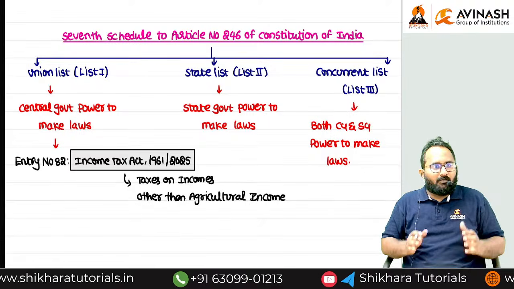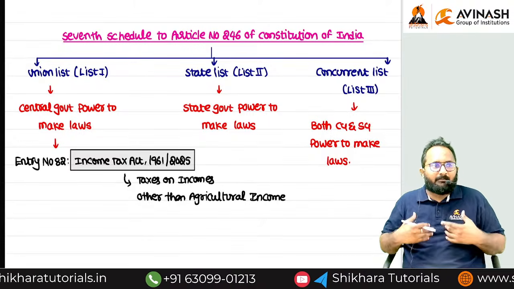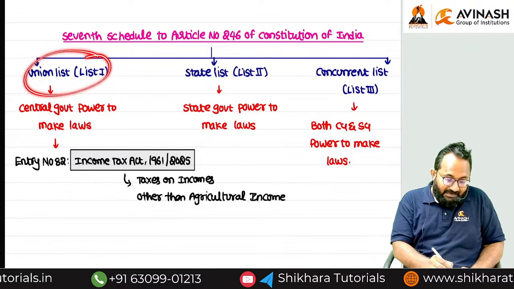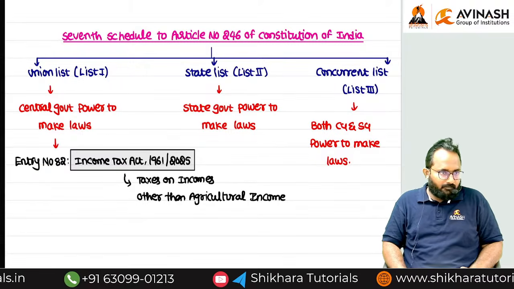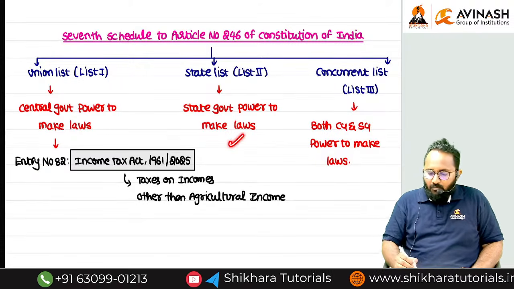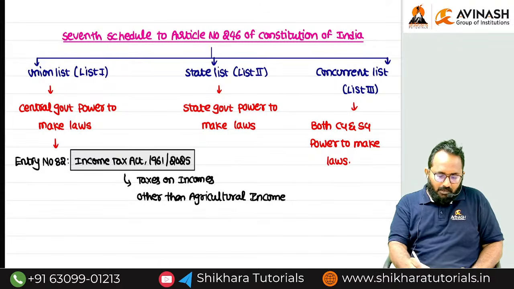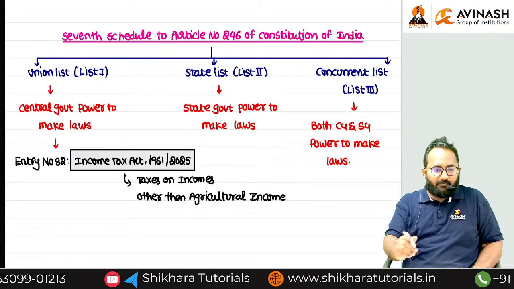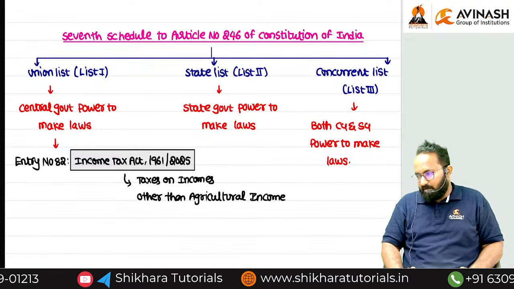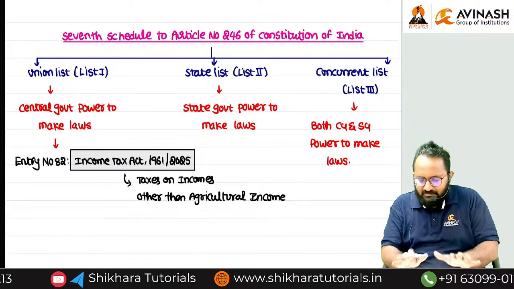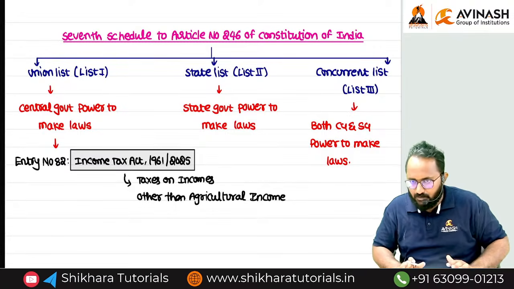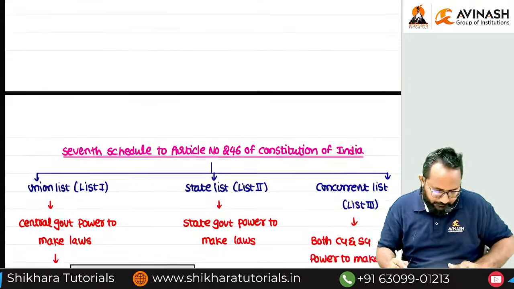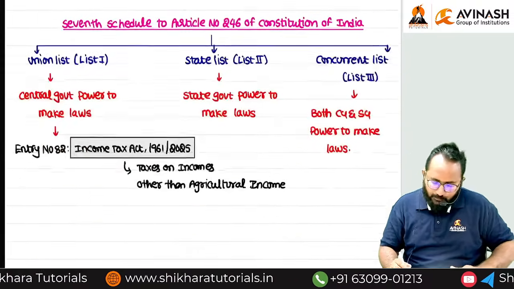Union list. So among all the laws, our Income Tax Act 1961 or 2025 has a place in this list, at an entry number what? 82. Next, whatever laws the state governments frame are preserved in the state list. Whatever laws both the central and state governments jointly frame have their place in the concurrent list. Understood up to now? So this isn't just background provisions for the Income Tax Act 2025. Clear up to now?